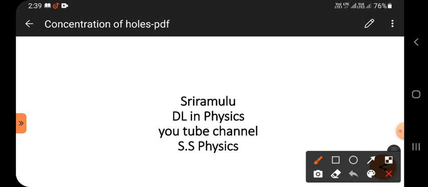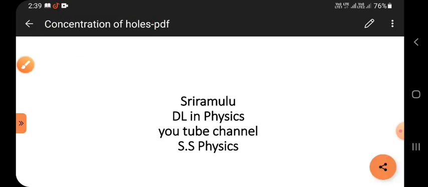Now one more topic is the concentration of holes. I have already uploaded the video on the concentration of electrons. If you have learned that concentration of electrons, then this is very easy. But small changes will occur in between these two. If you keep that small change in mind, you can easily solve it and easily remember the whole derivation.